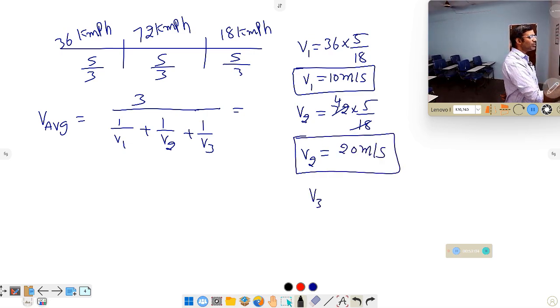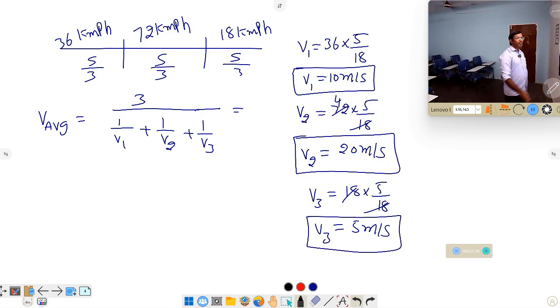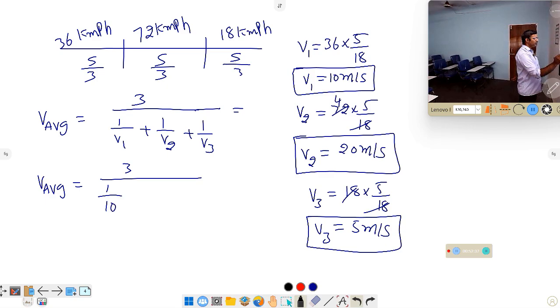Similarly, what is v3 value? v3 is 18 kilometer per hour. 18 into 5 by 18, the 18 gets cancelled, so v3 is equal to 5 meter per second. So the speeds v1, v2, v3 in terms of meter per second you got, substitute those values here. That means v average is equal to 3 by 1 by 10 plus 1 by 20 plus 1 by 5.